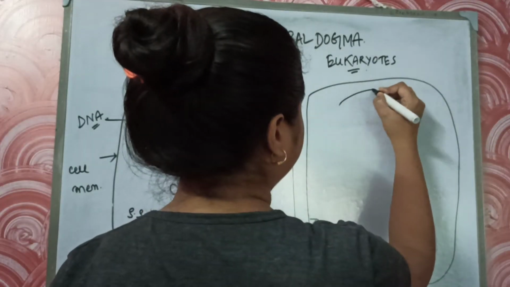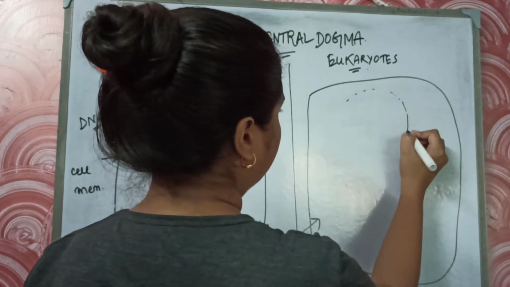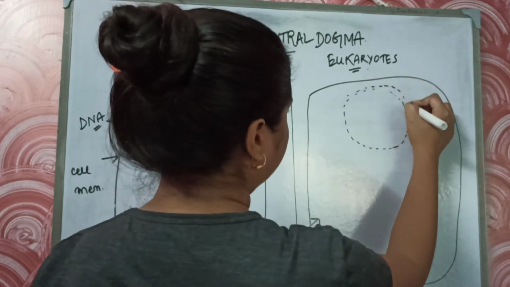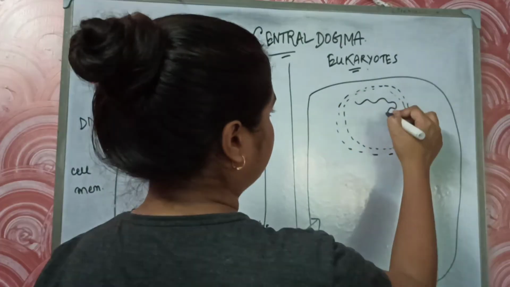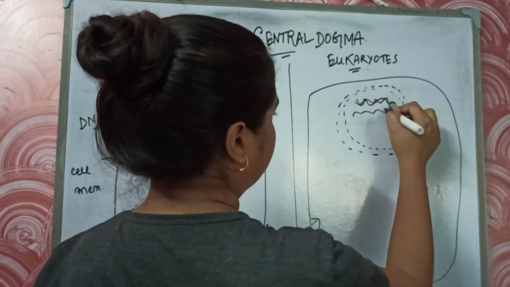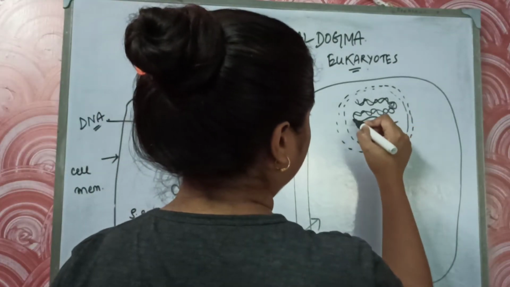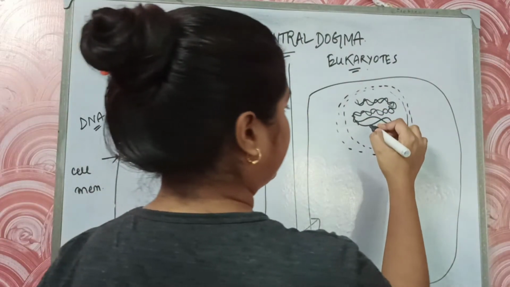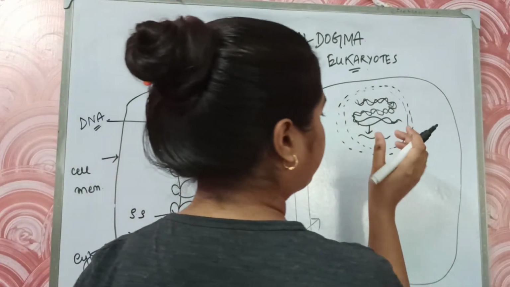So suppose this is the nucleus with a double membrane. And suppose this is the DNA strand, sorry for my drawing. Suppose this is the DNA strand, and then what happens here? Here the strand unwinds to make RNA. Okay, this is the premature RNA.